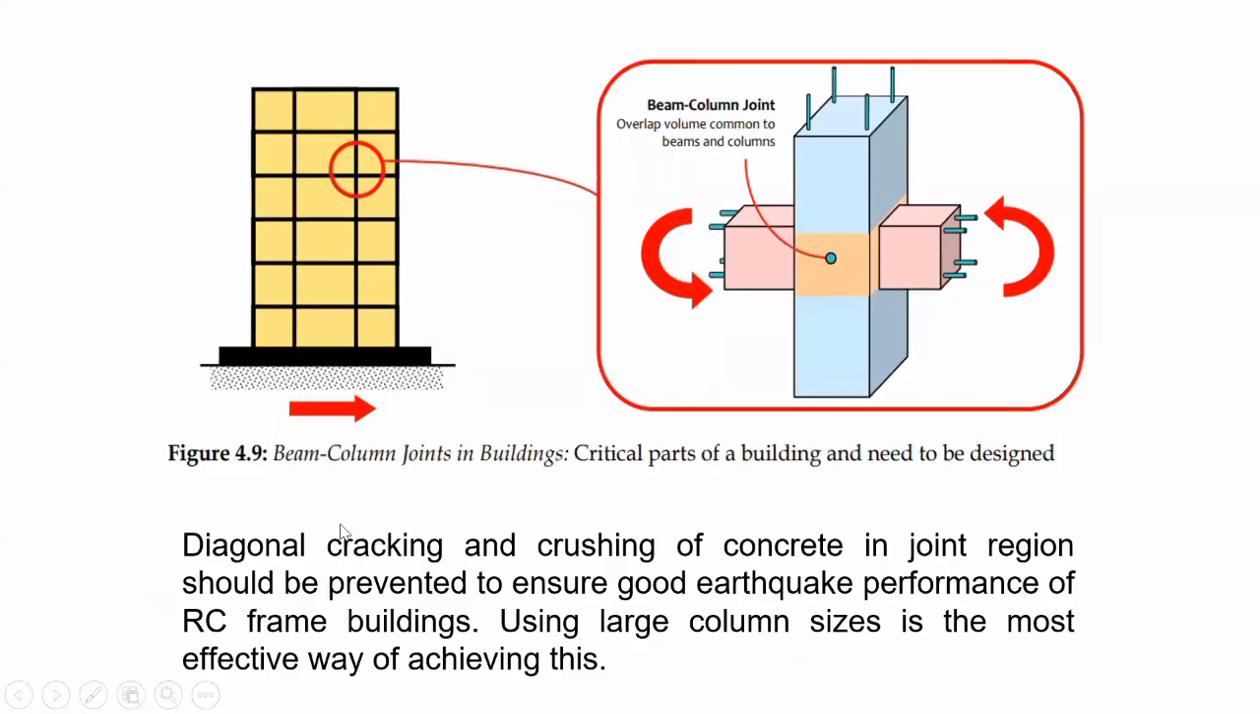So, diagonal cracking and crushing of concrete in the joint region should be prevented to ensure good earthquake performance of RC frame buildings. Using large column sizes is the most effective way of achieving this. So, in a building, column design is important so that it can hold up in a strong earthquake.